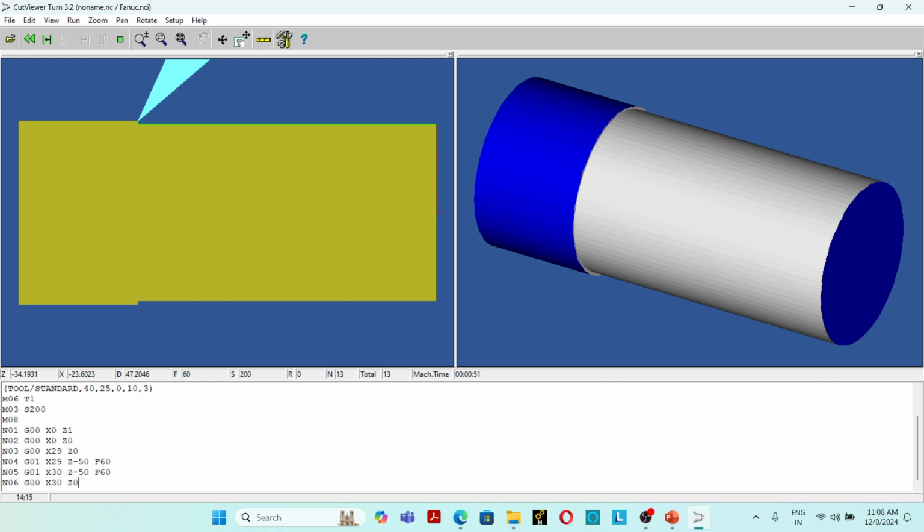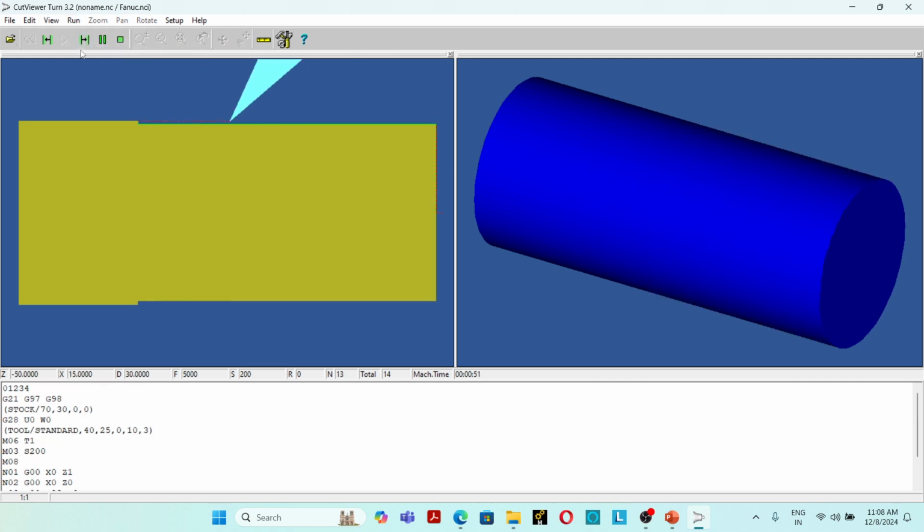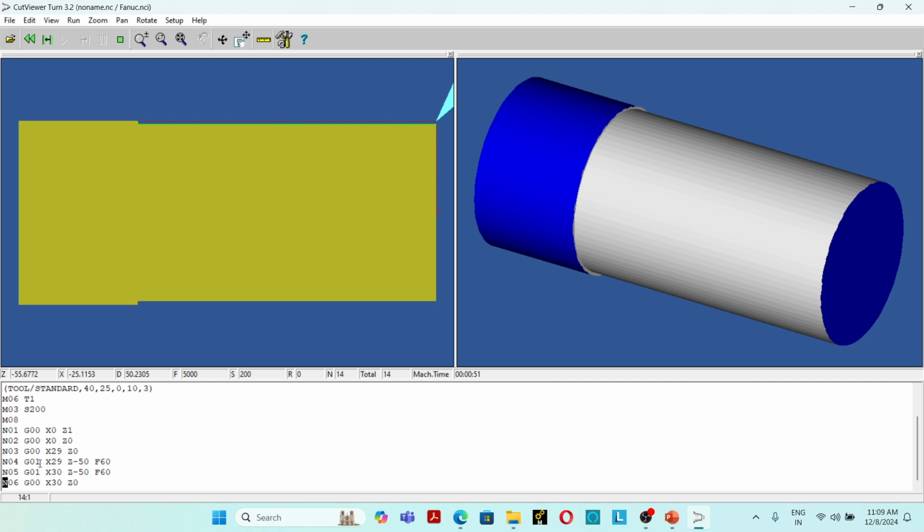X30 Z0. Okay, so in each cutting action, there are four stages, a four-stage tool movement. First, give the depth of cut, that is N03, G00 X29 Z0. Then the tool moves in the horizontal direction, cutting action takes place, G01 X29 Z-50 F60. Then the tool moves in the vertical direction, metal removal taking place, G01 X30 Z-50 F60. Last one, the tool returns to start position, that is G00 X30 Z0. So this is the programming block.